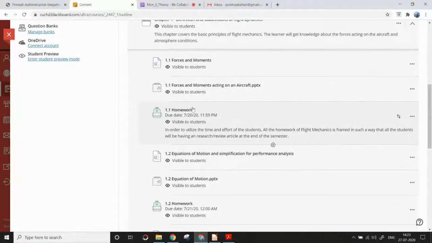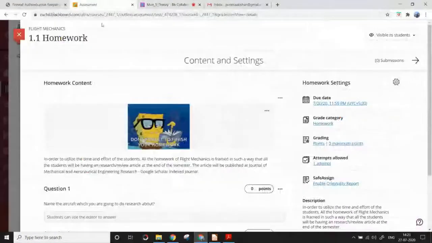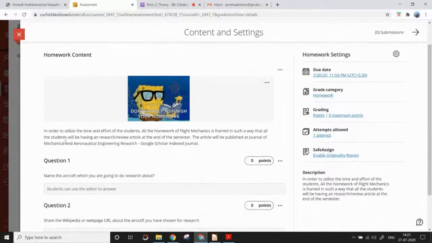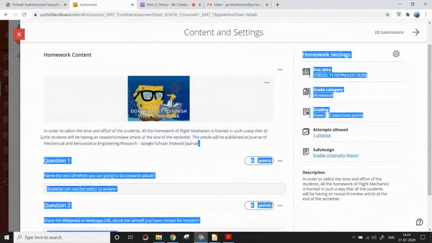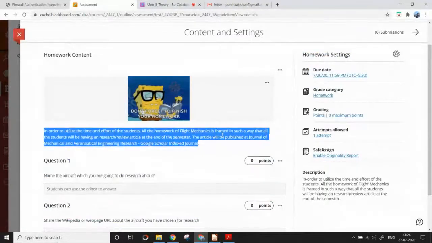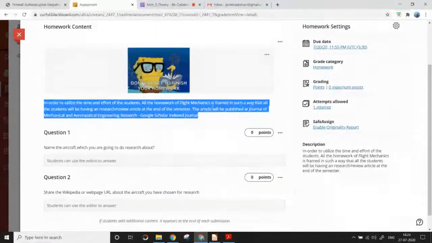I have framed the homework in such a way that at the end of the semester you will have your own research article. In order to utilize the time and effort of the students, I have taken special care for this. That's why I have not given a quiz question or anything. I have framed the homework so that at the end of the semester you will have your own research article or review article.